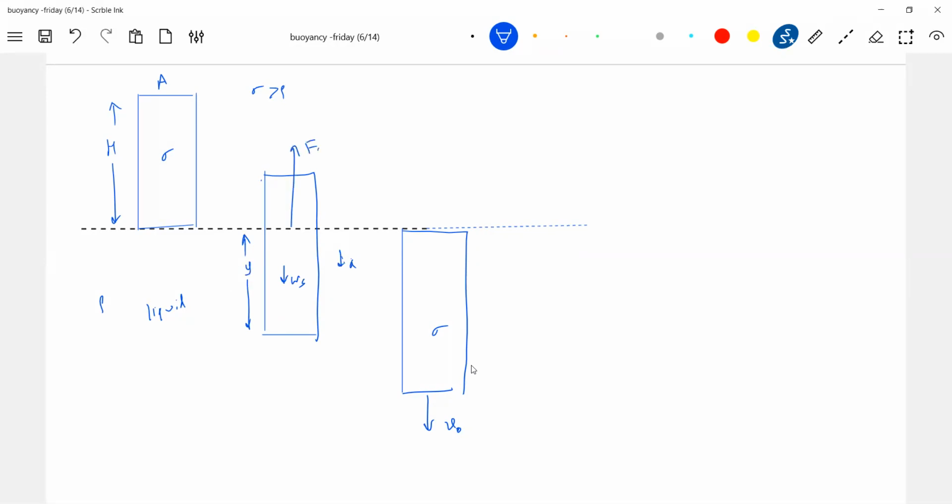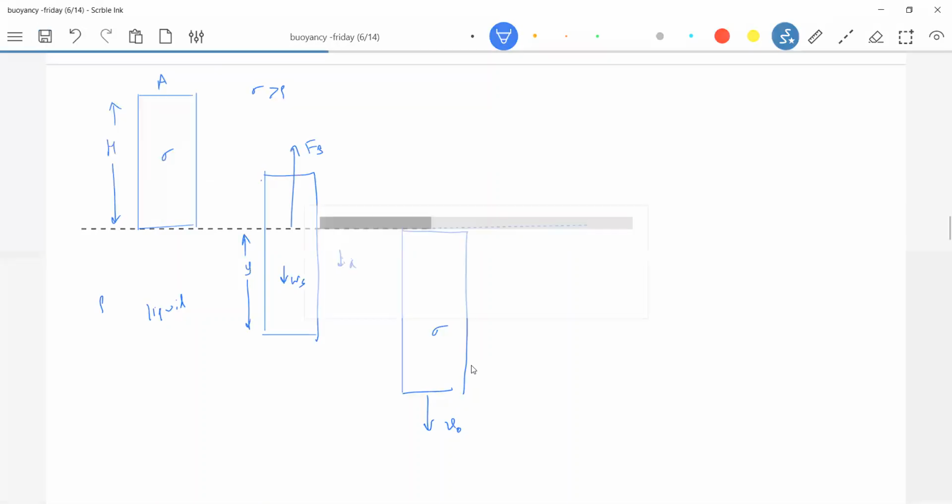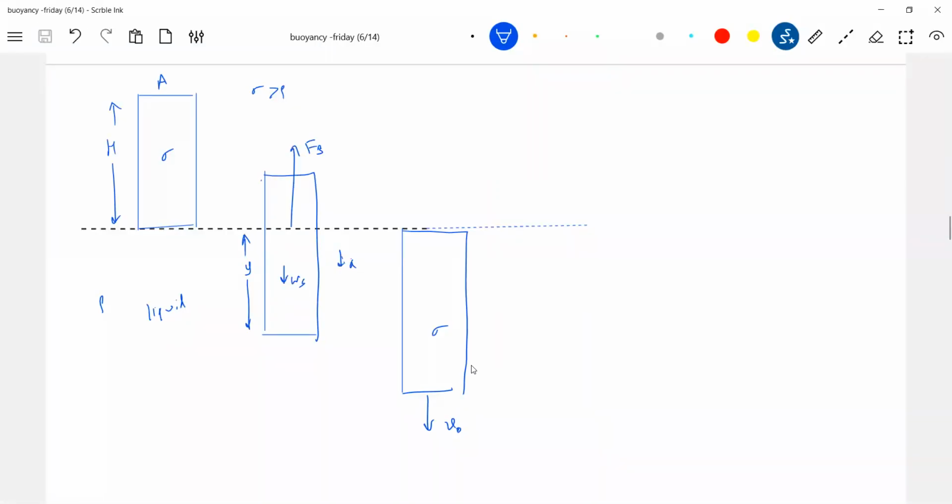Then the buoyant force will be... Let's get into the calculation part. So what is the question? Find V naught. Once the cylinder gets fully into the liquid, what is the speed of the cylinder? Okay, let's write the equation now.